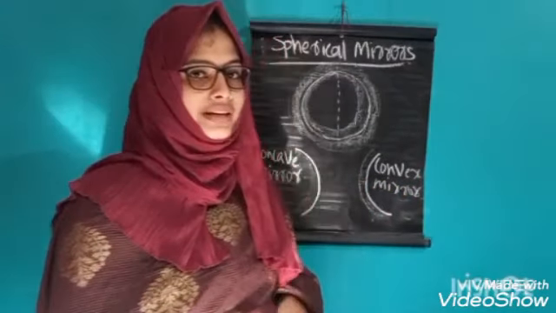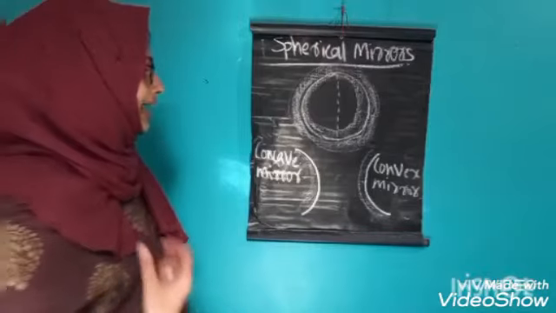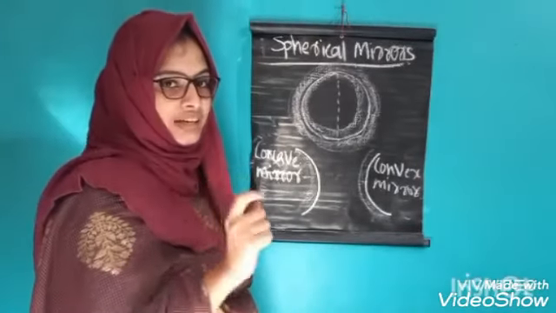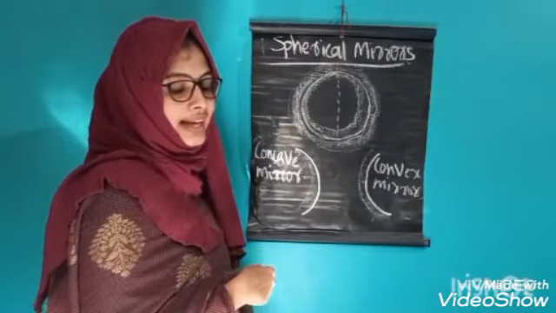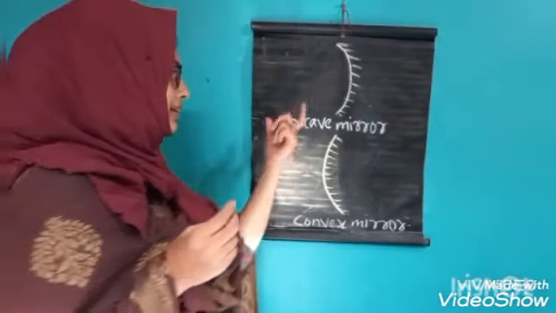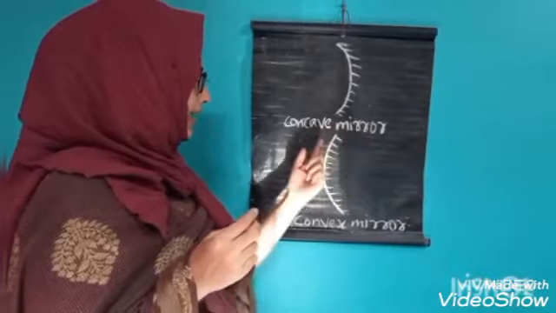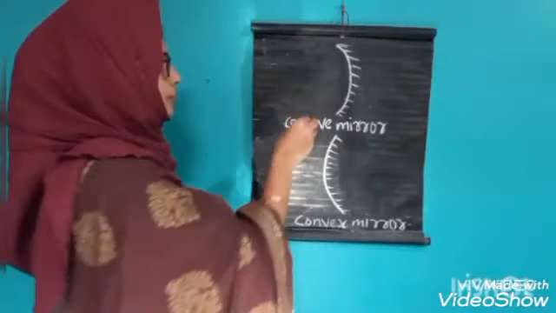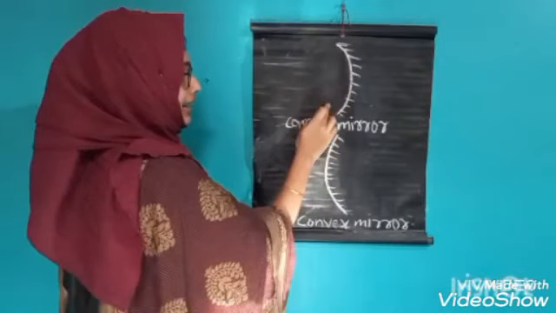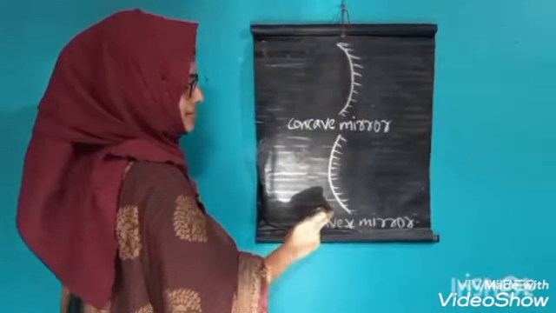Hope you understand the spherical mirrors and what the types of spherical mirrors are. Here the reflecting surface of the concave mirror is this, and here the reflecting surface is this.